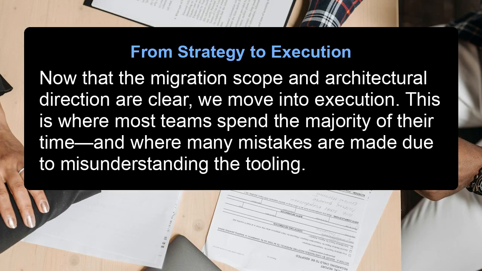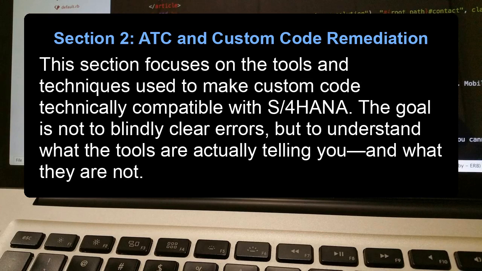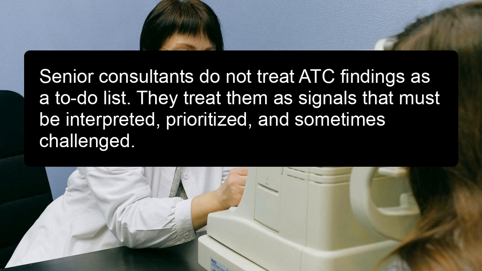From strategy to execution. Now that the migration scope and architectural direction are clear, we move into execution. This is where most teams spend the majority of their time, and where many mistakes are made due to misunderstanding the tooling. Section 2. ATC and custom code remediation. This section focuses on the tools and techniques used to make custom code technically compatible with S/4HANA. The goal is not to blindly clear errors, but to understand what the tools are actually telling you and what they are not. Senior consultants do not treat ATC findings as a to-do list. They treat them as signals that must be interpreted, prioritized, and sometimes challenged.